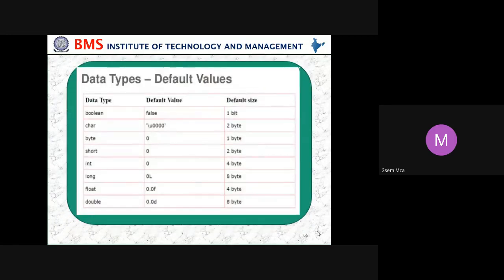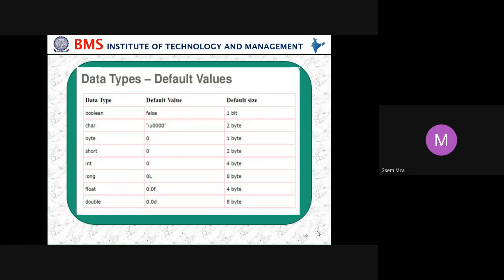So that's what is here: data type, default values and default size. Boolean can be either true or false. What is the size we are using for Boolean? It is 1 bit, because it will be 0 or 1. Then character. For character, we use 2 bytes. 1 byte is 8 bits, 8 into 2 is 16, so 16 bits will be used in a character.